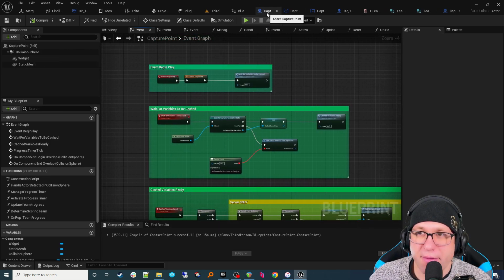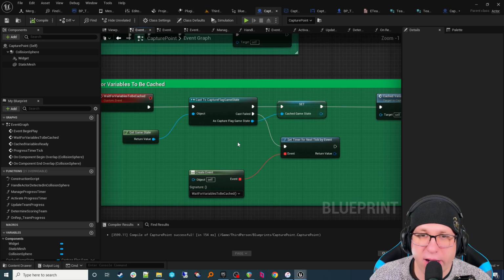Okay, so here in our capture point, we're waiting for the game state. We're waiting for our cached variables to be ready. Now, I thought about this a lot. We could have inherited some of this functionality from a base class, but we would be having to do it on some classes and not for others. Like our player state isn't going to be inherited from our base actor class that we would make here, so it wouldn't help us here.